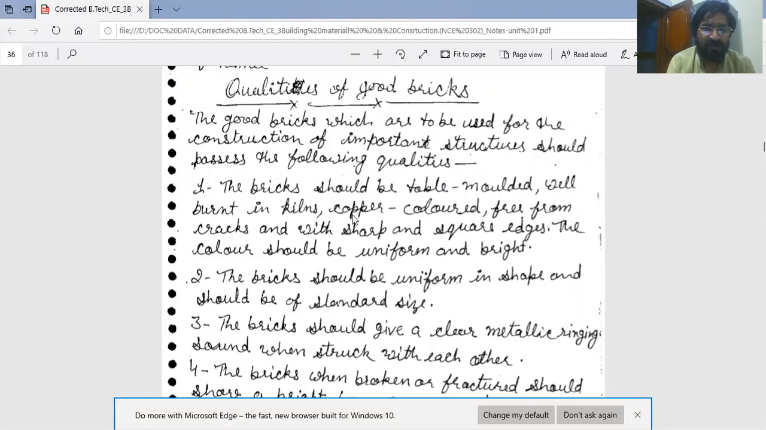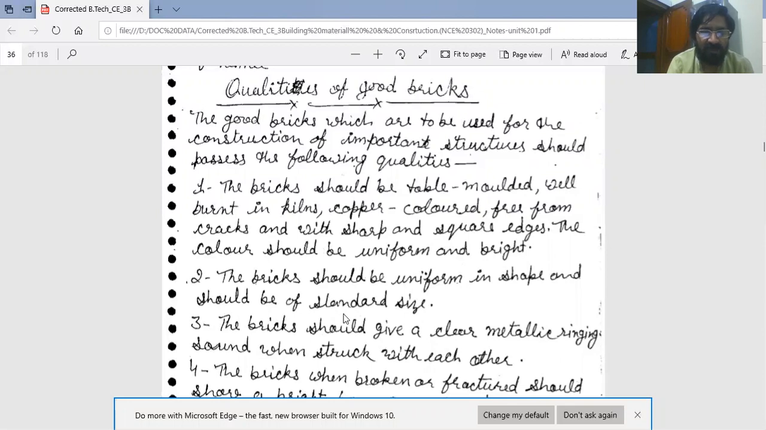First quality, property, specification are the same things. The first quality or property of brick is that the brick should be table molded, well burnt in kilns, not in clamp, copper colored, free from cracks, and with sharp and square edges. The color should be uniform and bright.